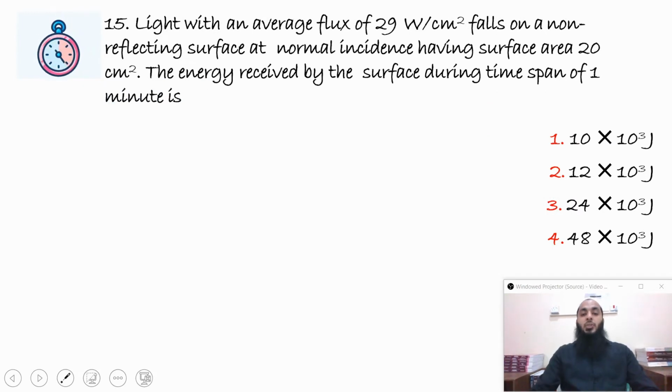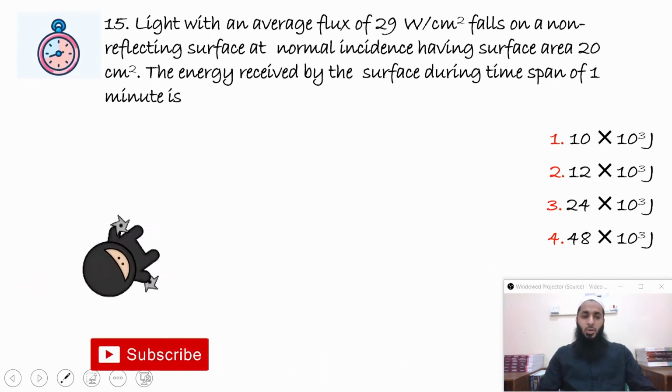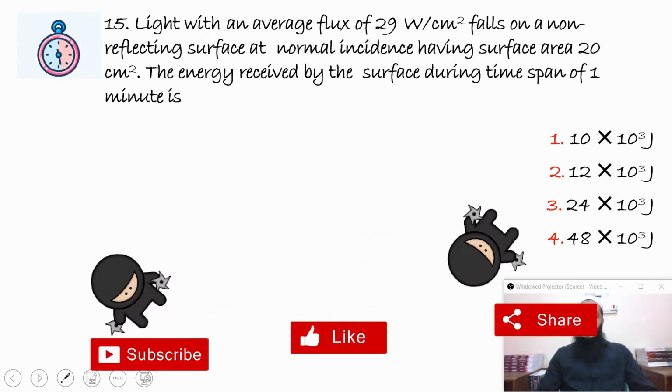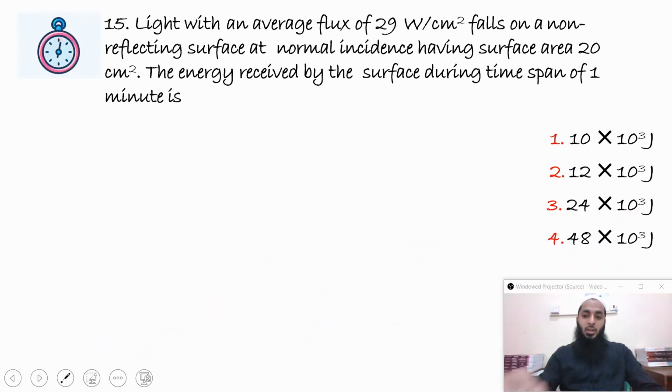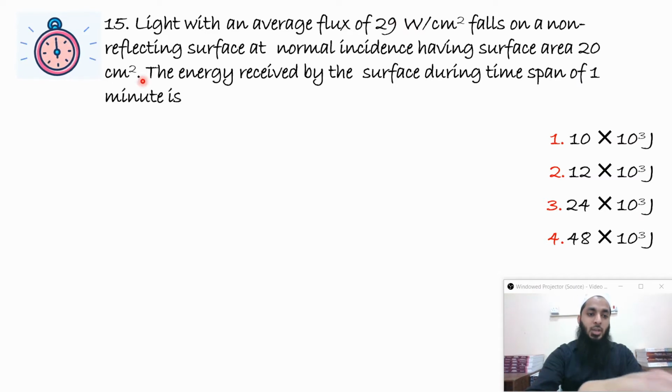Light with an average flux of 29 watt per centimeter square falls on a non-reflecting surface at normal incidence having surface area 20 centimeter square. The energy received by the surface during the time span of 1 minute is... Now, if someone does not remember the equation for finding the intensity or average energy flux, still they could have solved this question by looking at the units. Here you can see watt per centimeter square, and here you see centimeter square.